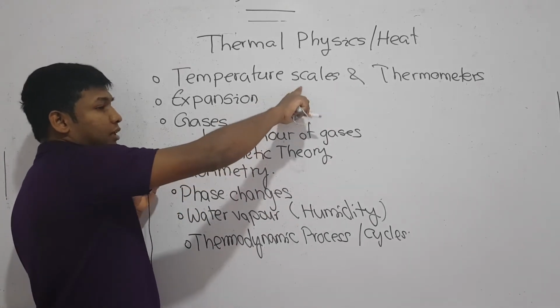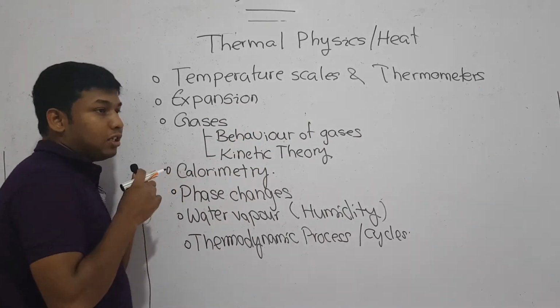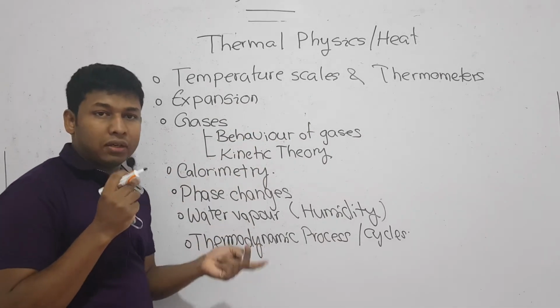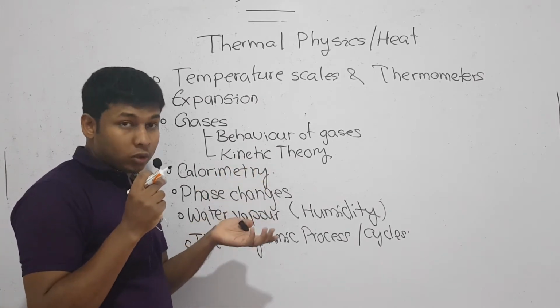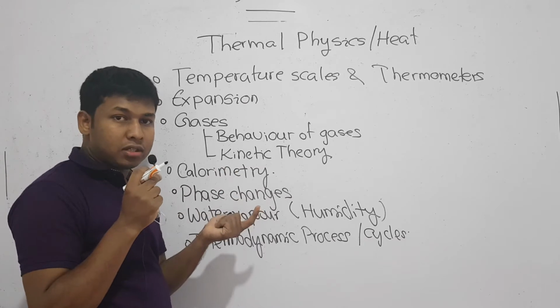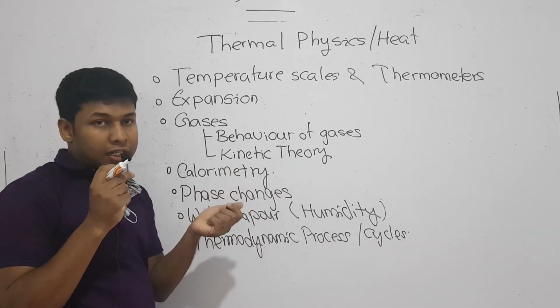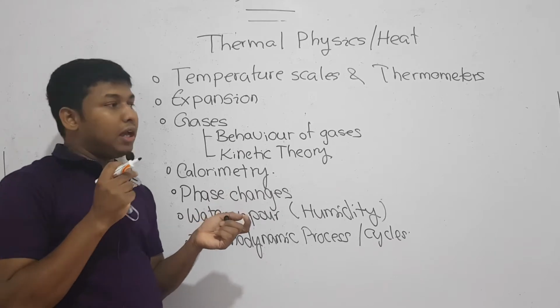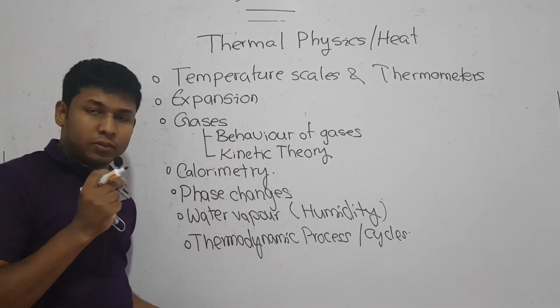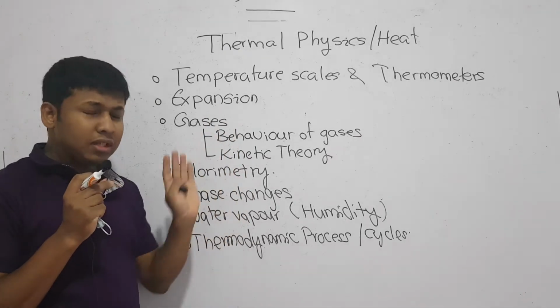In temperature scales, we have to learn about Celsius and Kelvin, for example. In expansion, we have to consider the expansion of solids and liquids. For solids, we consider linear expansion, area expansion, and volume expansion. For volume expansion of liquids, we consider real expansion and apparent expansion. Likewise, the lesson flows, and I will be discussing each thing step by step.